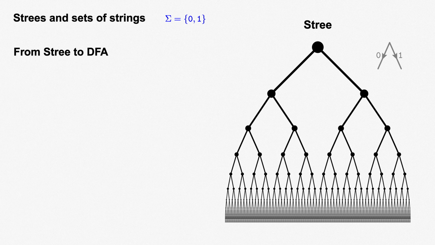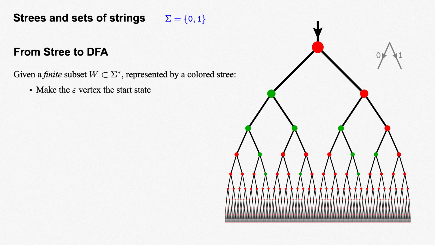The process is wonderfully simple. Let a finite subset W of sigma star be given, and represent it by coloring an infinite tree green and red. To turn this tree into a DFA, make the top vertex the start state, and make each element of W into an accept state. This isn't quite a DFA yet for a critical reason. A DFA can only have a finite number of states. If we lifted that restriction, what we've just done would show that every set is regular, which again we know is not the case.